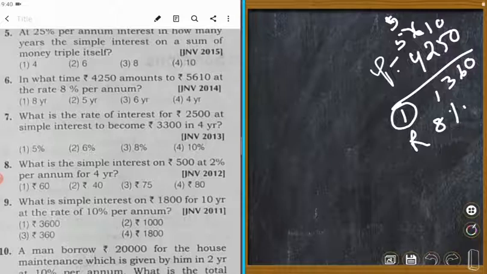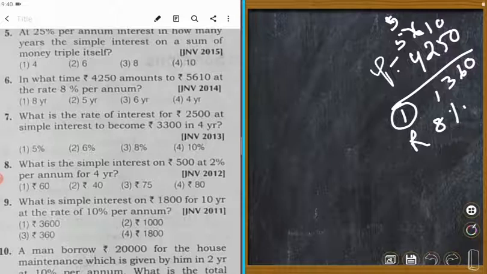The rate is R, the principal is also given. So what is asked? Time is asked. So you know how to calculate the time. The formula is T is equal to what? Tell me.